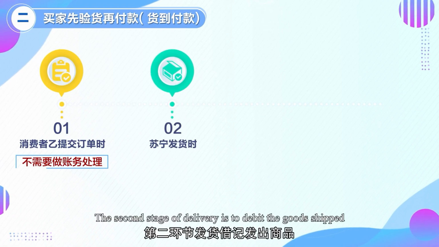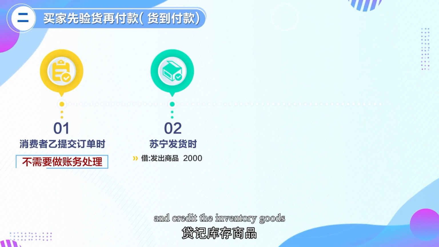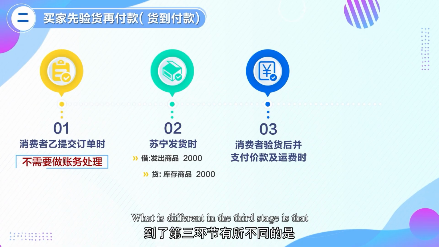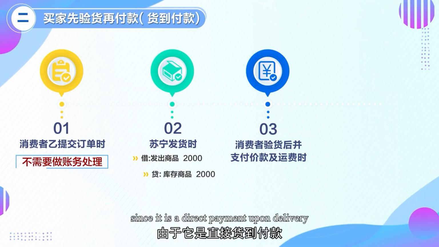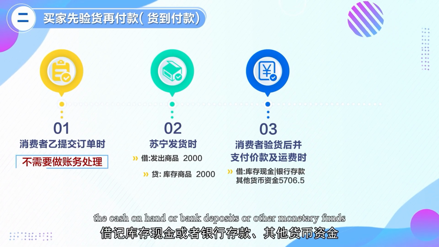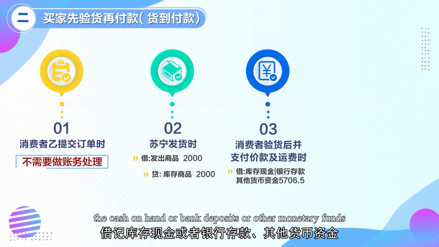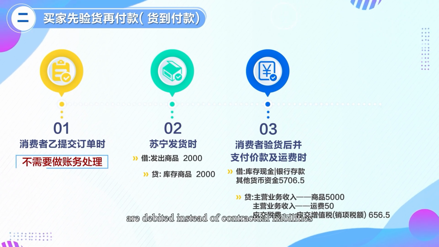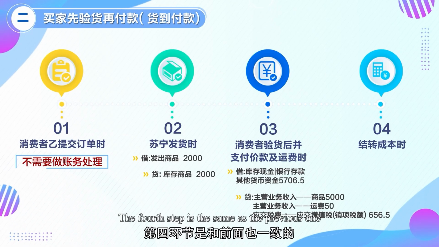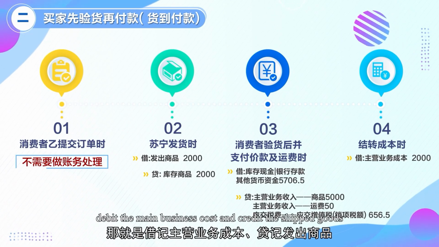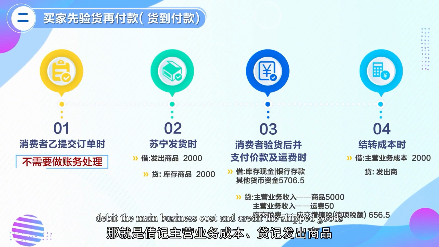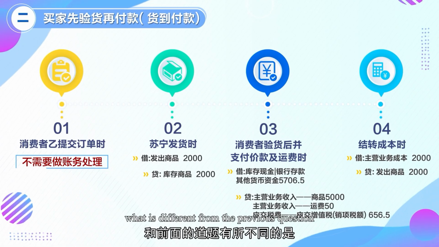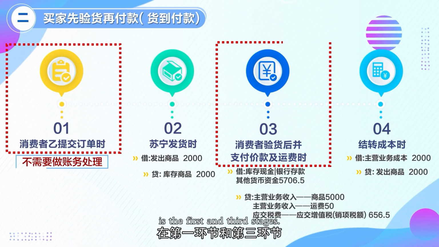The second stage of delivery is to debit the goods shipped and credit the inventory goods, which is the same as before. What is different in the third stage is that, since it is payment upon delivery, the cash on hand or bank deposits or other monetary funds are debited instead of contract liabilities. The fourth step is the same as the previous one. That is, debit the main business cost and credit the shipped goods. So in comparison, what is different from the previous example is the first and third stages.